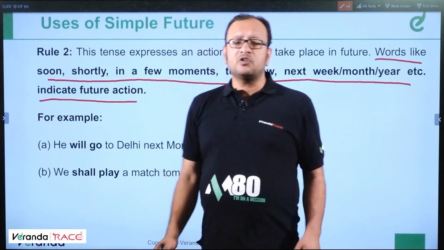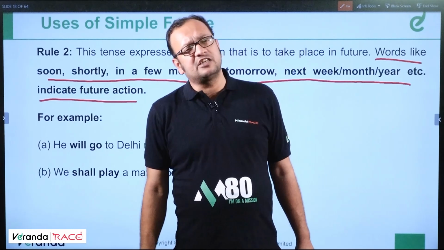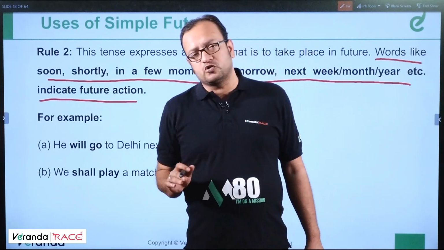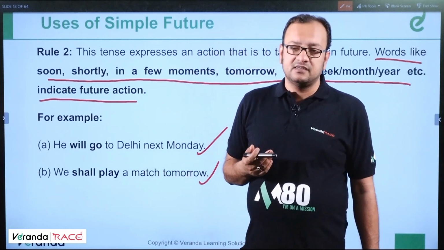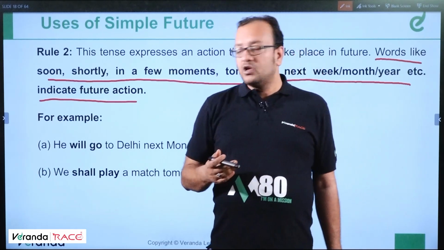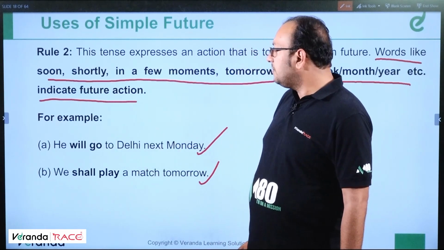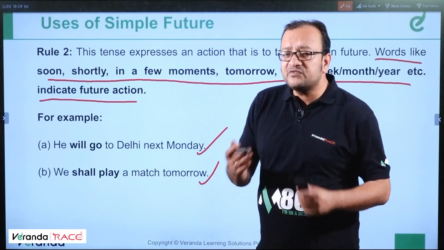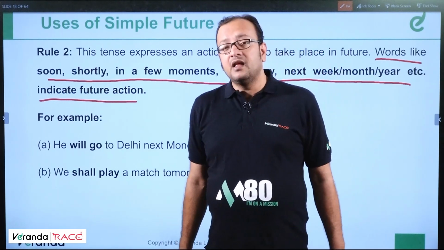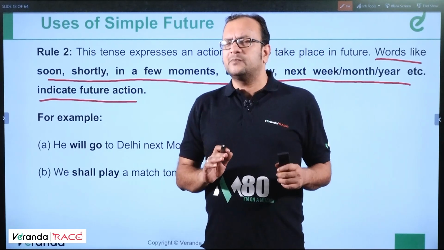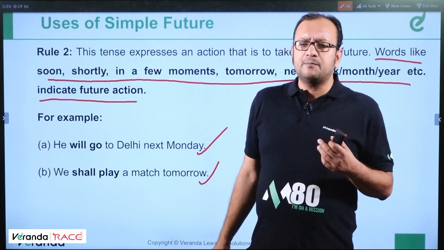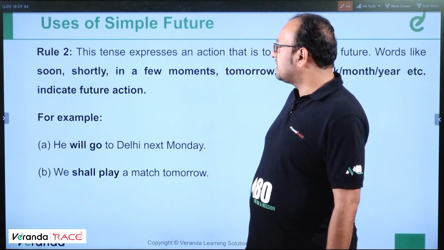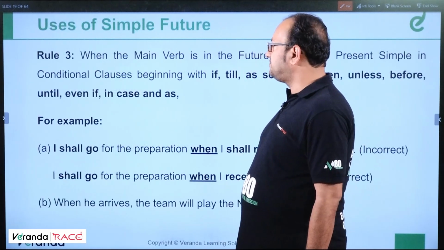Let me tell you, sometimes for nearest future events, we use present continuous as well. For example, we are playing a match tomorrow. We can use that also. That is a more permanent kind of commitment. We are going to play a match tomorrow, or we can also say he is going to Delhi next Monday. So nearest future events are written in present continuous as well. And if we talk about simple future, generally there are arrangements which might probably take place. There's a probability that they might take place, right? So with these words, we use the simple future. Clear? Moving ahead.